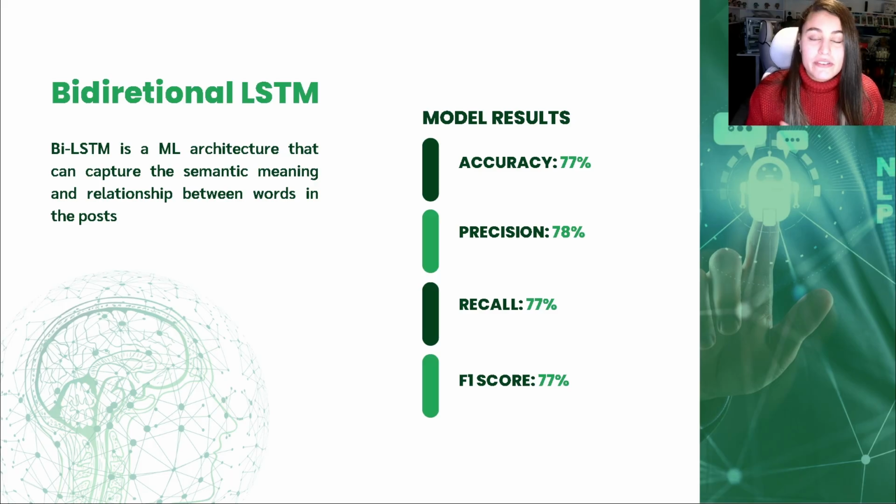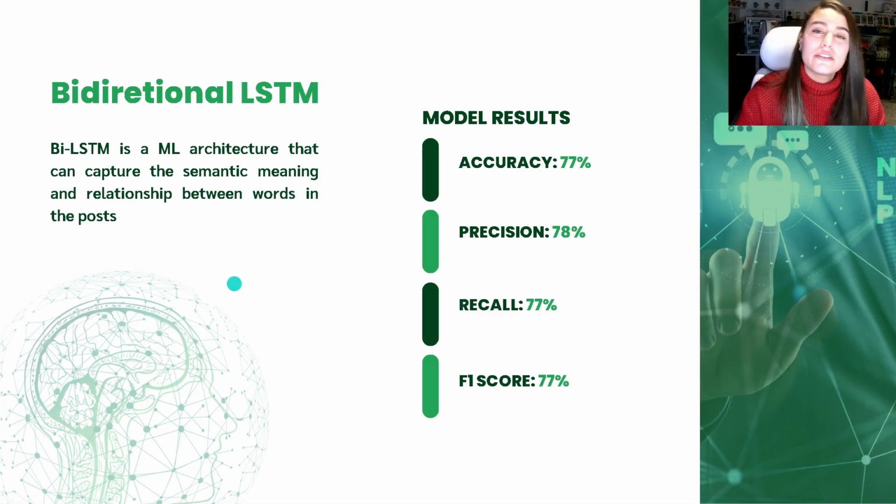Our model consists of a bidirectional LSTM, which can understand not just individual words, but also the relationship and context between the words in each post. In testing, the model reached an accuracy, recall and F1 score of 77% and a precision of 78%, showing that the model performs consistently well in identifying the sentiment in the customers' messages. So now let's understand a little bit more about those metrics and what they mean for the model's performance.